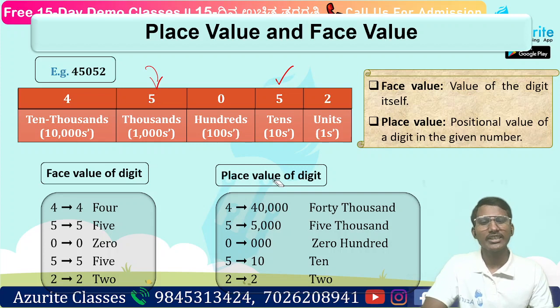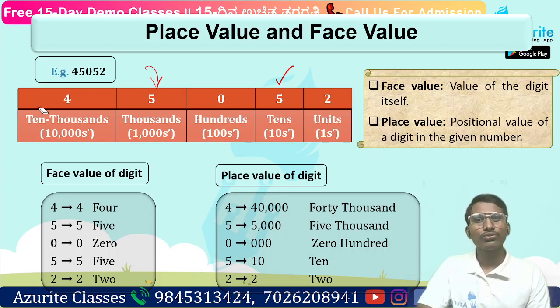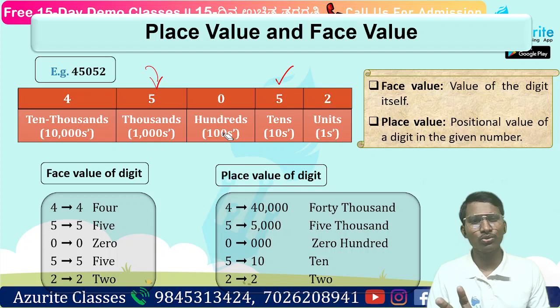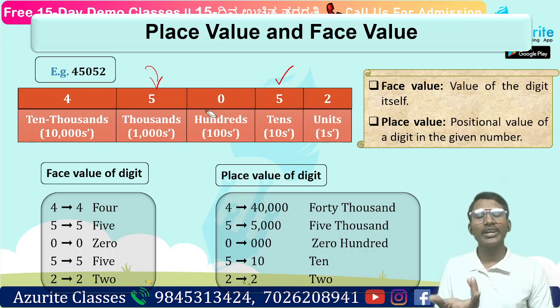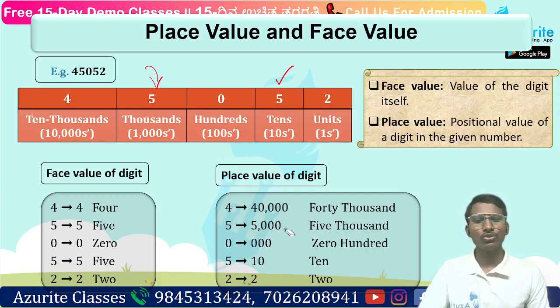So here let us write the place value of the digits. Here 4 is there. So 4 is at the 10,000s place, so 40,000. Next, 5 is at the thousands place, 5,000. Next, 0 is at what? Hundreds place. But there are none. 0 means nothing, so 100 is not there here. So if 0 comes, its place value and face value will be 0 itself.